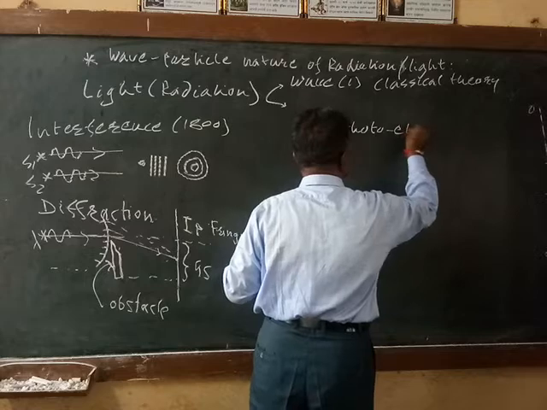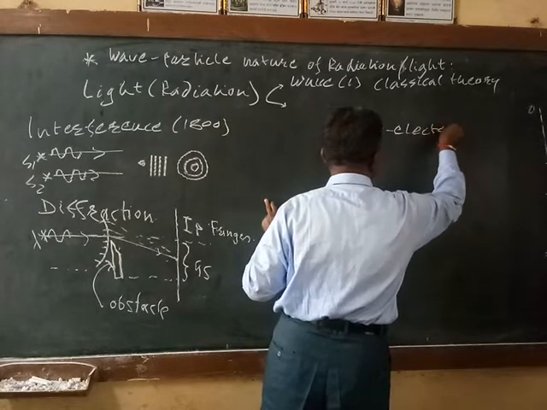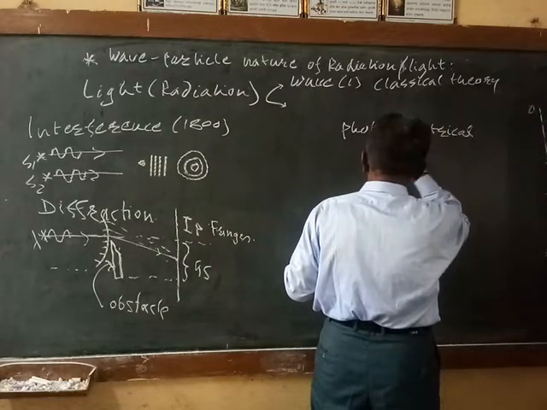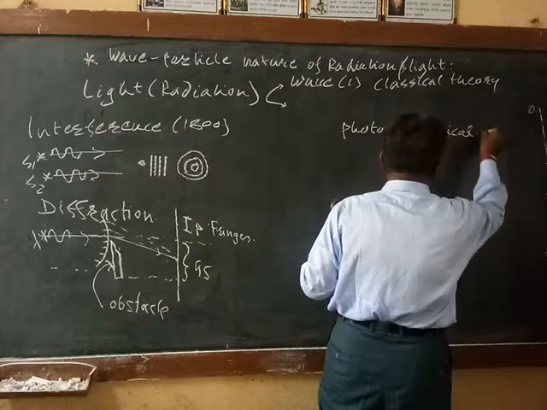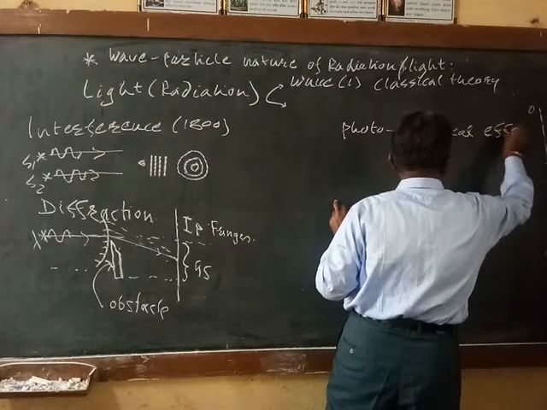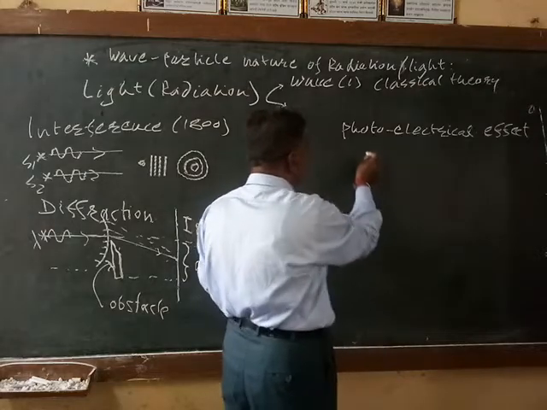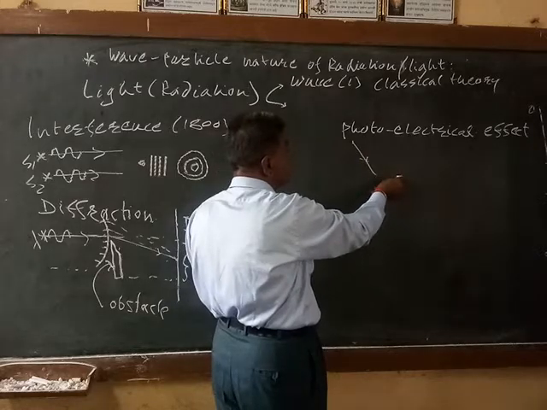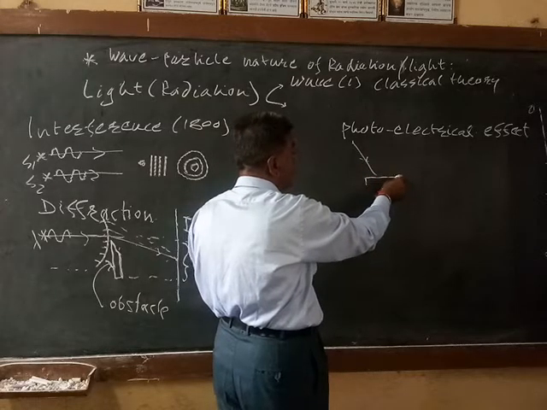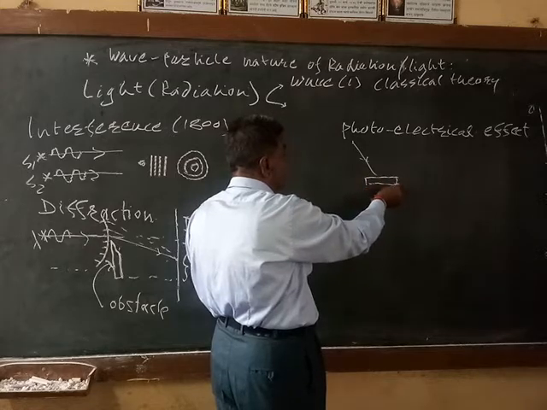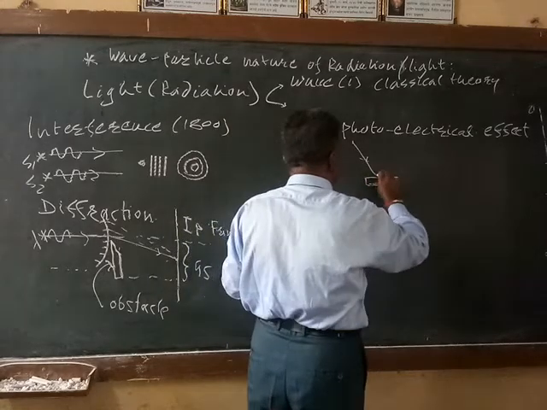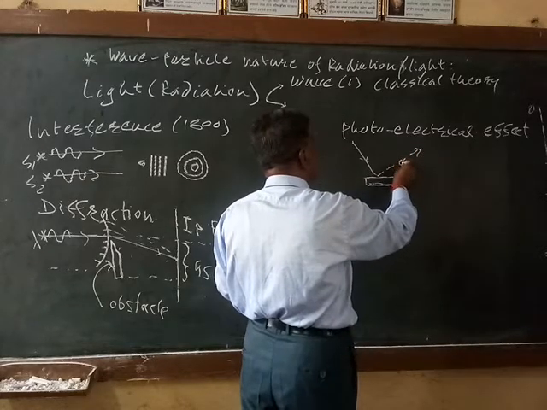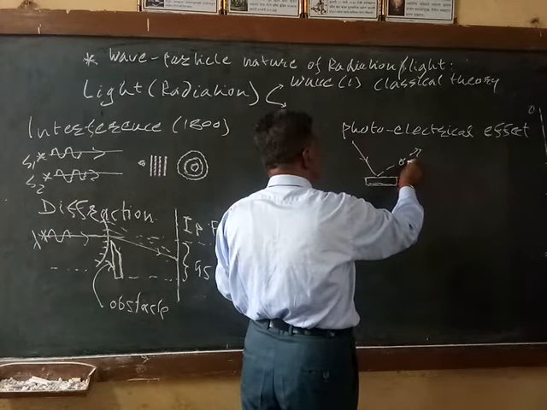Photoelectric effect. We are not going into the details of this, but just how the definition of the radiation comes into account. So, the photoelectric effect: when light of proper wavelength is incident on a thin foil of metals like this, then electrons are emitted from the surface of the metal. Suppose this is the electron, a single electron now, say.